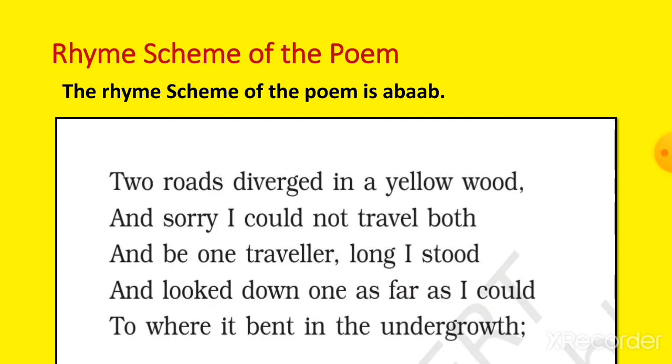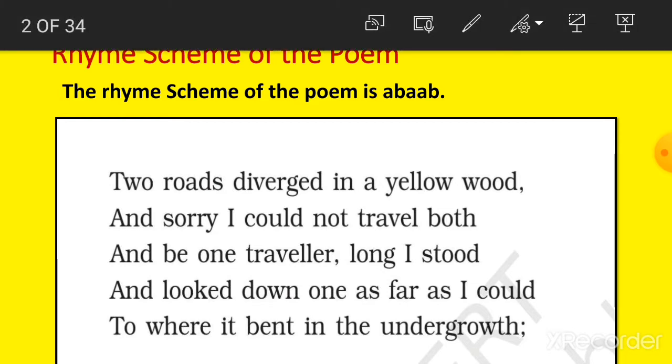Students, first of all, we will see what the rhyme scheme of the poem is. Here, the rhyme scheme of the poem is A B A A B, and this is the rhyme scheme of all the four stanzas of the poem. Now, how the rhyme scheme is A B A A B, we will check here.